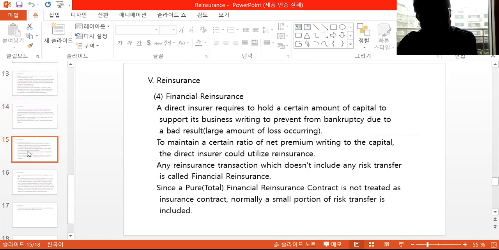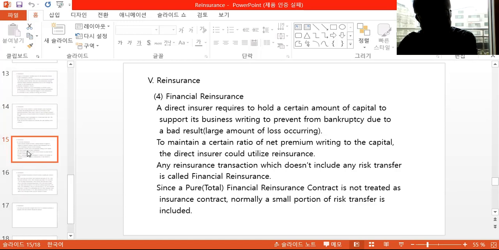Lastly, we're going to discuss some financial insurance. A direct insurer is required to hold a certain amount of capital to support its business writing, to prevent bankruptcies due to bad results or large amounts of loss occurring. That's why it's called risk-based capital, which is the way of measuring how much capital the insurance company requires to write business.